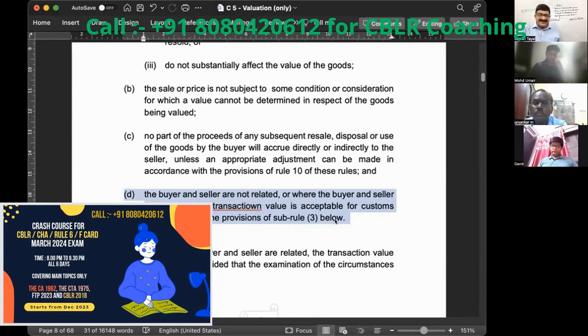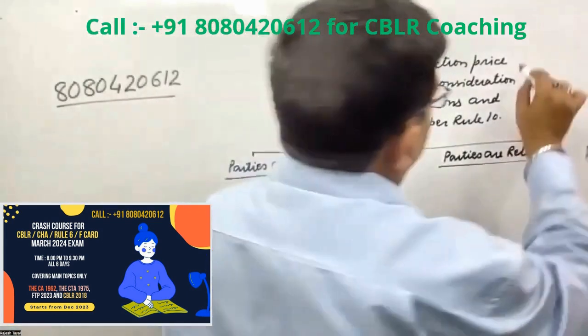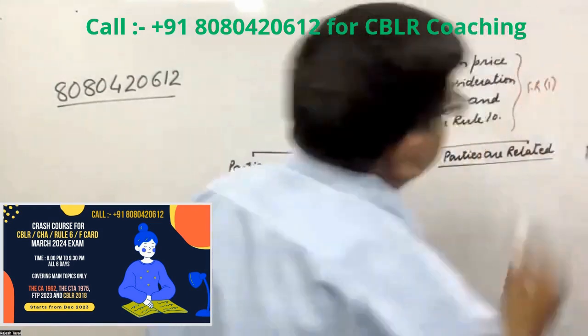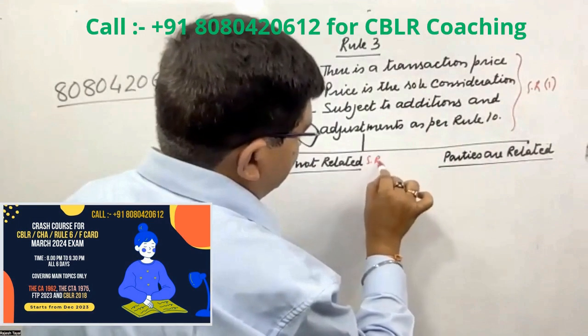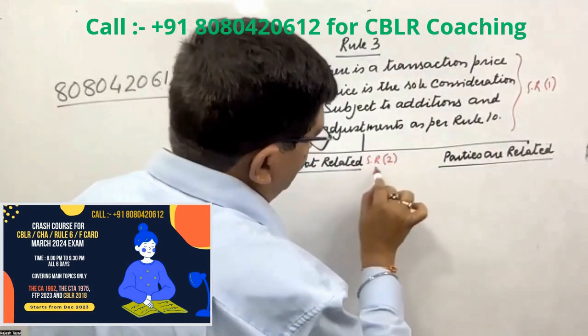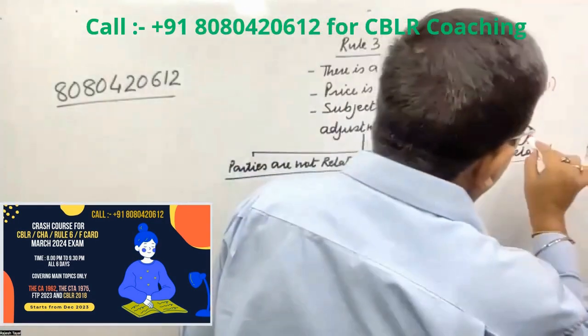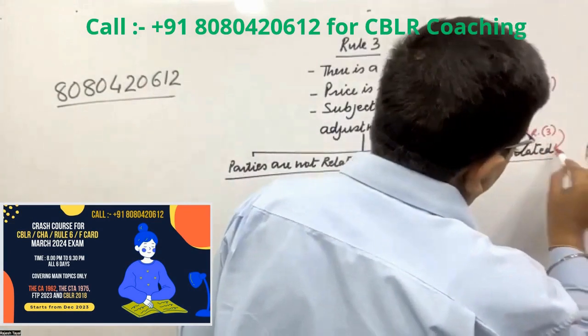So if those are not related, then the valuation is under sub rule number 2. If those are related, then valuation is under sub rule number 3. Okay. So this is sub rule number 1. This is sub rule number 2. And this is sub rule number 3.